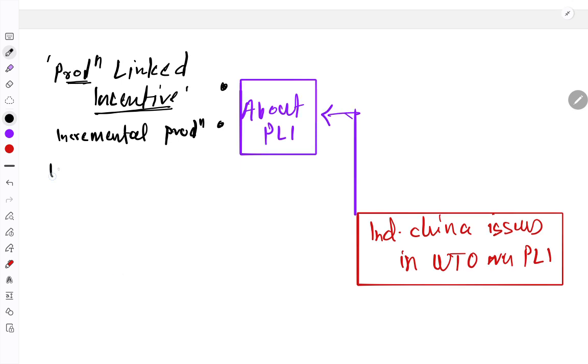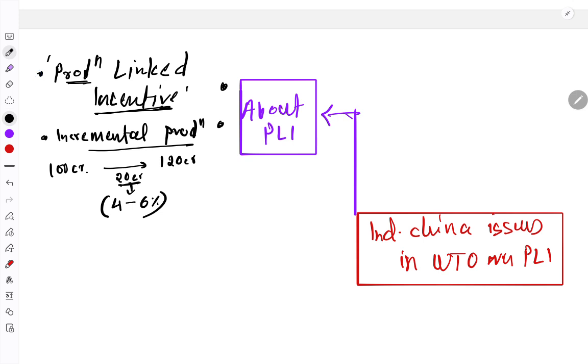Suppose earlier the production is 100 crore, let's say. Now, if they are increasing it to 120 crore, there is a 20 crore addition. On this 20 crore, the government will provide certain subsidy in the range of 4 to 6%. It can vary also.